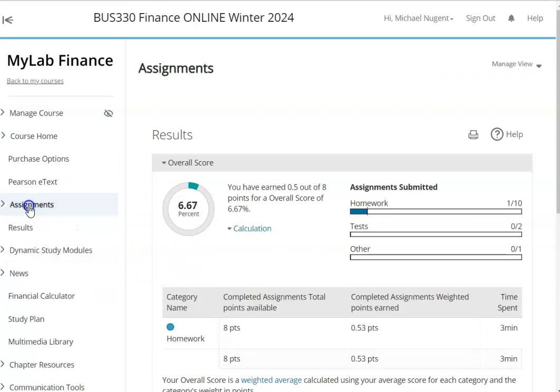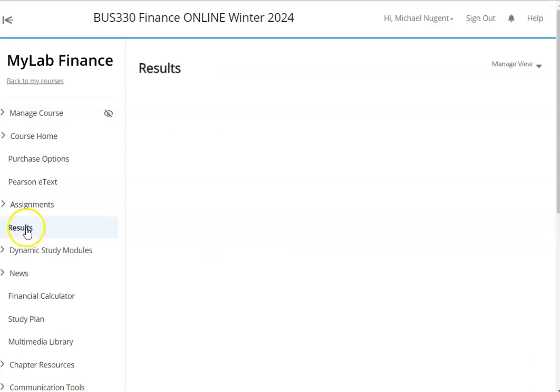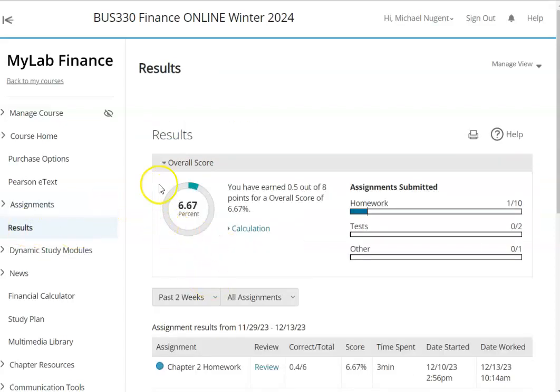Now also, if you're in an assignment and you complete the homework fully, and you don't like your grade, you can redo the homework. So I do allow multiple attempts on the homework. I limit the multiple attempts per question, but if you want to restart the homework, erase everything, and restart from square one, I allow you to do that multiple times. And those updated results will appear in My Finance Lab and the results page.